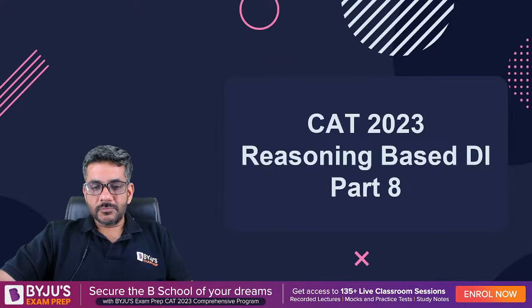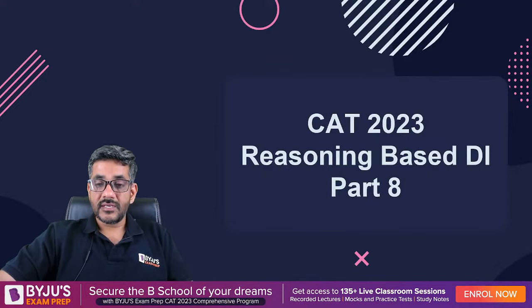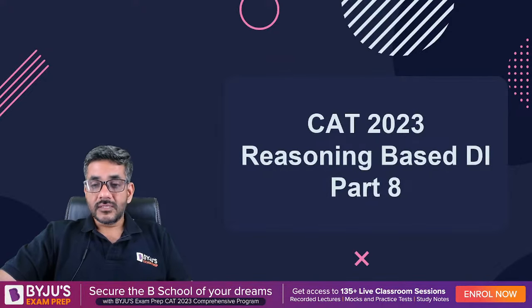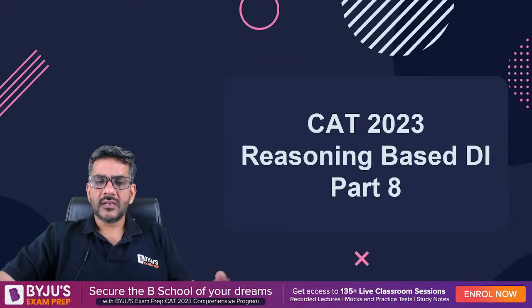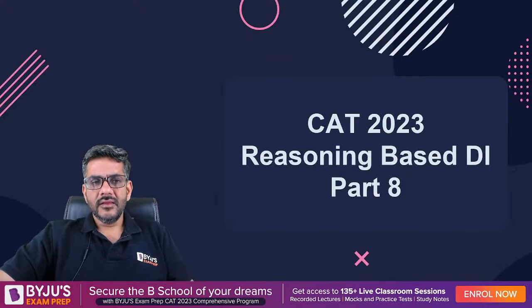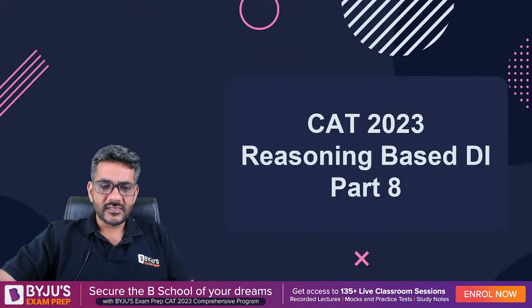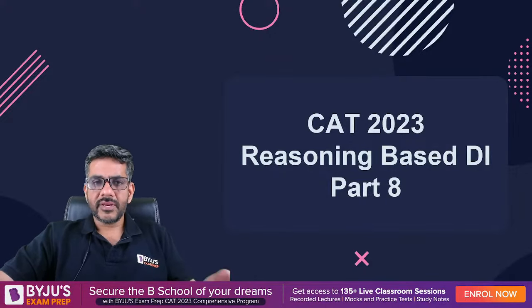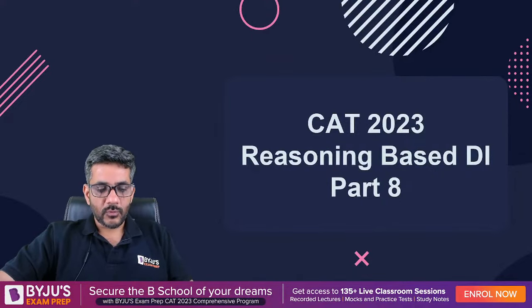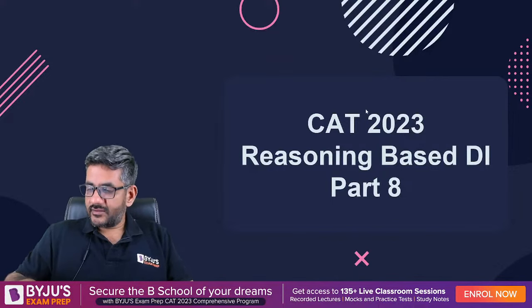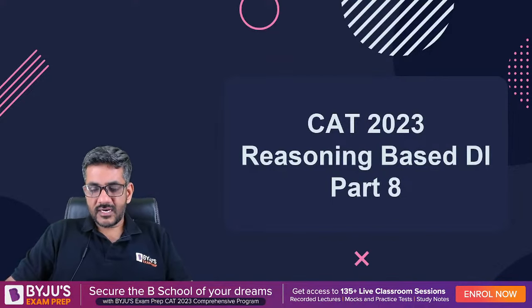This is the series that we are doing. Of course, it is for CAT 2023. We talk about the DI sets which use a little bit of reasoning in it, in the LRDI section of CAT. This is what we are going to discuss in this series. And once again, just like the previous classes, today also I'll be taking up some sets from previous year papers. We'll be discussing them one by one. So let's start without any further delay. Let us start with the very first set.